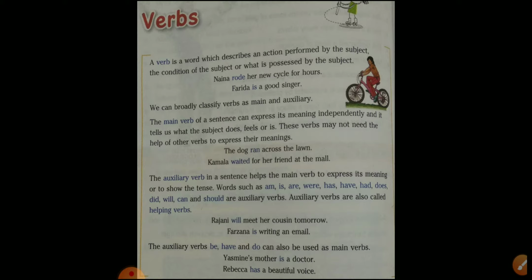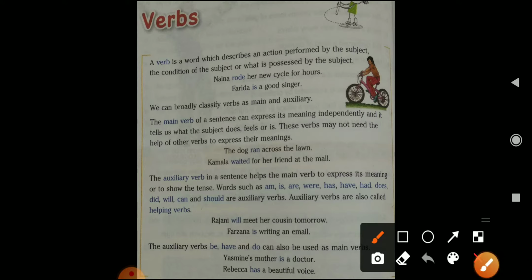See, verb means, in short, an action word. Like a noun, which we describe in short as a naming word, the same way we can describe a verb as an action word. The definition of the verb is: a verb is a word which describes an action performed by the subject, or the condition of the subject, or what is possessed by the subject. That word we call the verb.